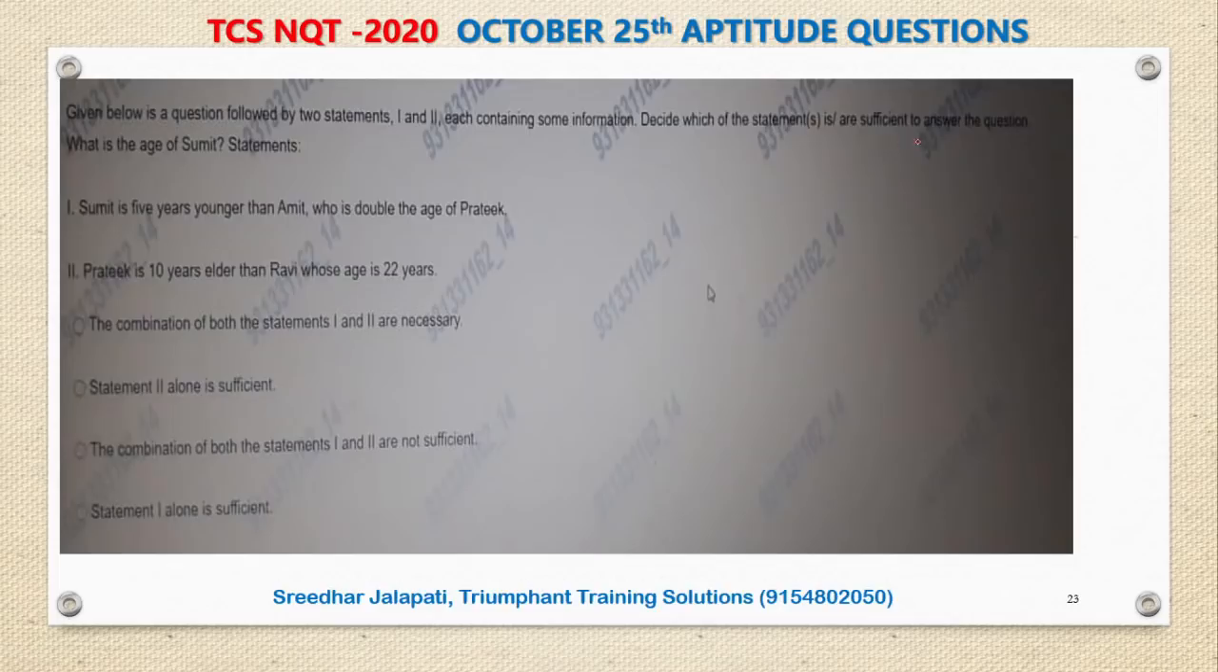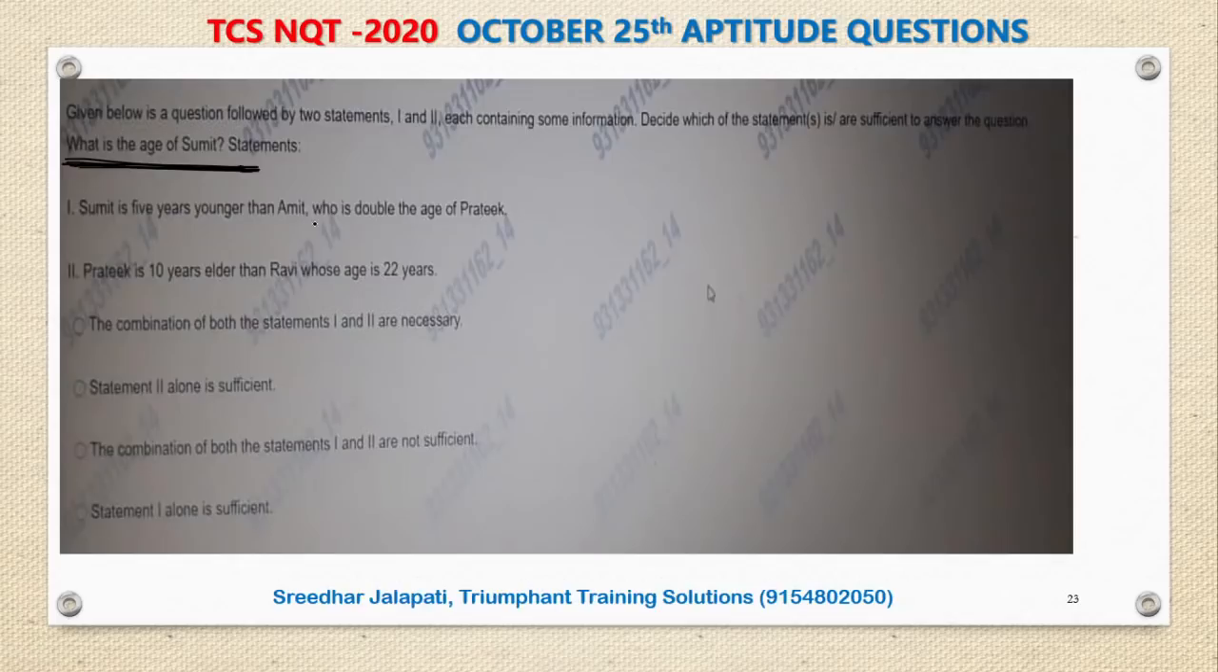Decide which of the statements is or are sufficient to answer. Data sufficiency question. Sorry, first of all, I forgot to read the question. The question is, how old is Sumit? What is the age of Sumit is the question. To answer this question, which of the provided data is sufficient?